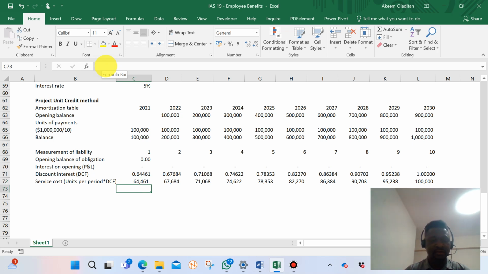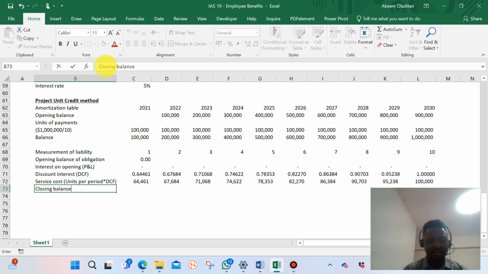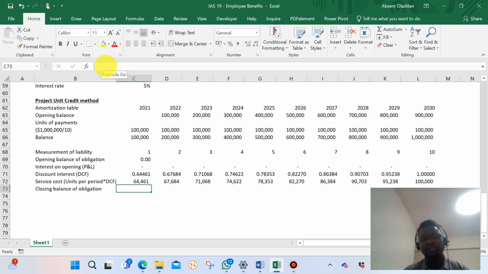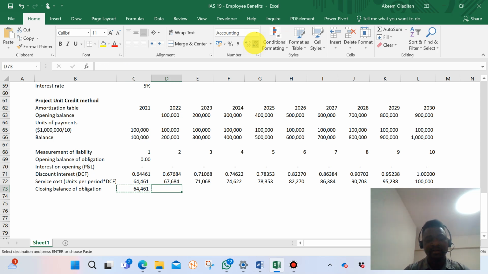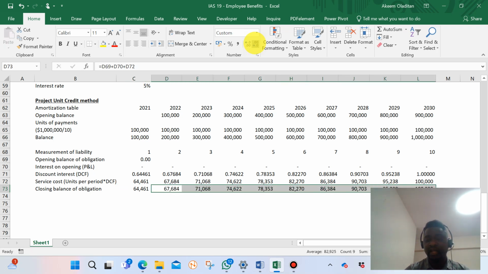We now have the closing balance of obligation. This closing balance of obligation is what is expected to be in our statement of financial position at the end, or at the beginning, of a particular period. It is the result of adding this plus this plus this. The first year, which is 2021, we have 64,461, and we'll continue that way till we arrive at that.